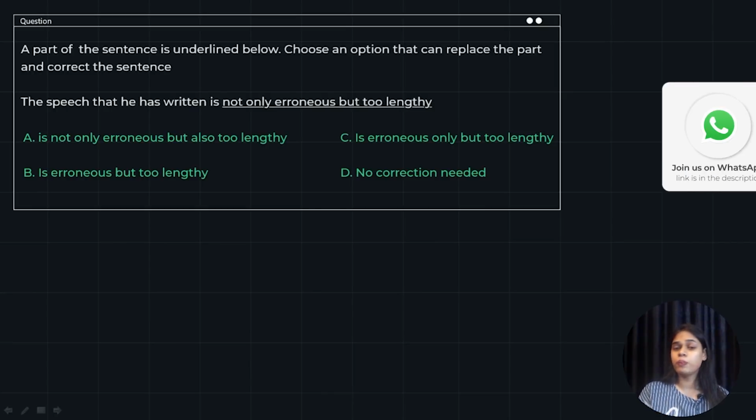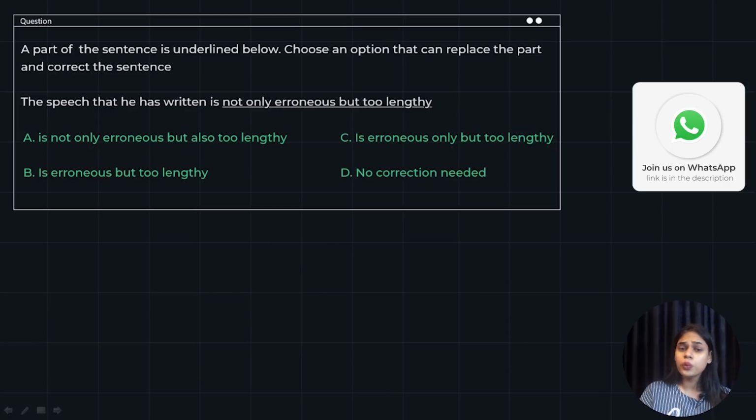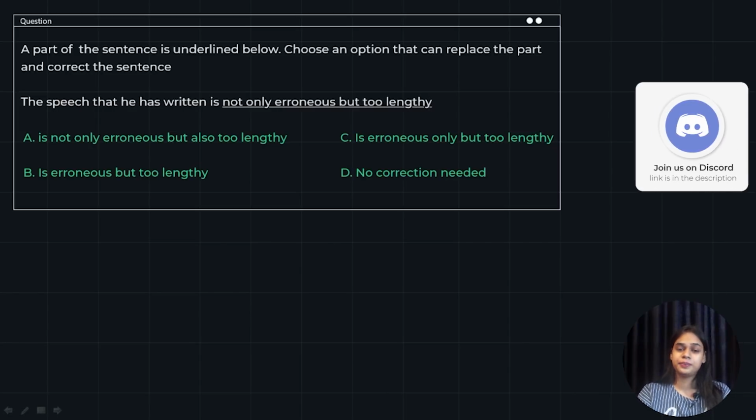So pause the video. Please try and solve it, and then we can move forward with the answer.